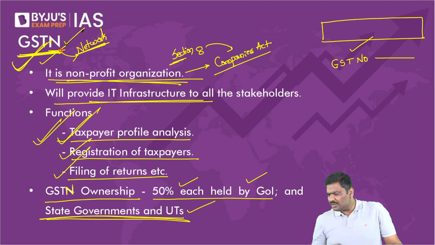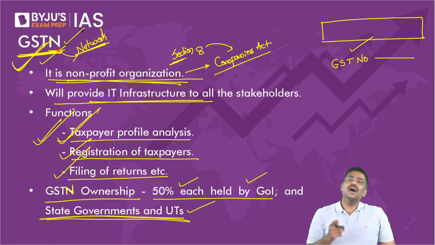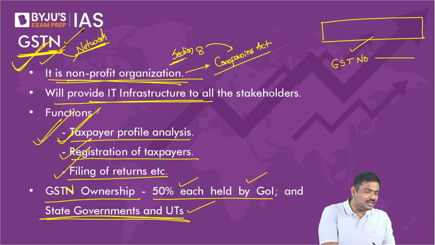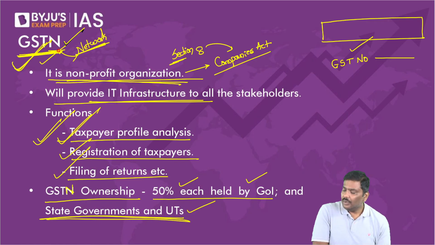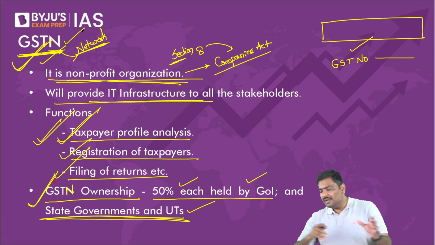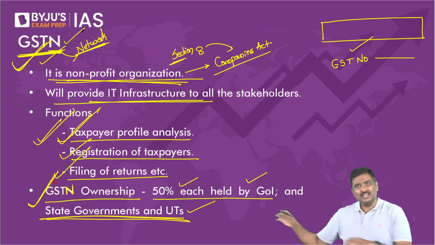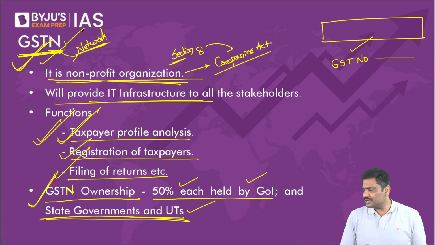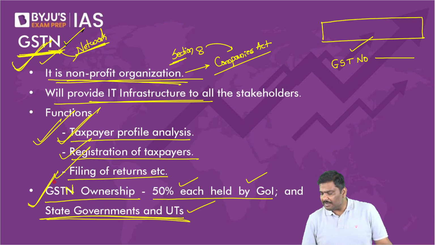Two months back, the ownership was 49% with the government and 51% with private entities. Earlier, that was the ownership structure. Now, this is the ownership structure. You can check the GST Network website. Now the ownership structure is 50% with the central government and the remaining 50% with the state governments. That is the new ownership structure. Okay, next concept: anti-profiteering measures.